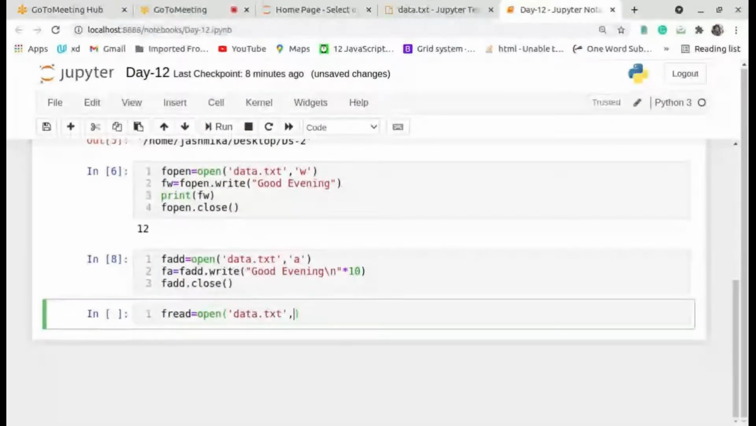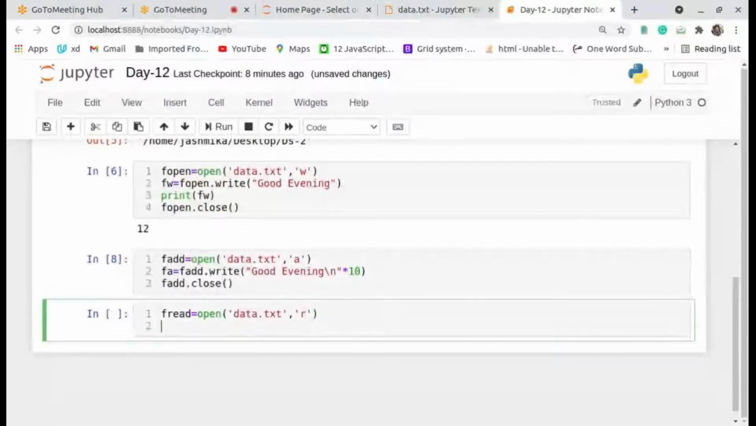If you want to read the file, you can take r or else r plus. If you're using lower versions, you can take r plus. If you're using higher versions, you can take only r. After that, fr equal to, or else fa equal to, you can take any variable name, and fr dot read off. This is the reading the file operations into the Python. It is one of the operations in Python.